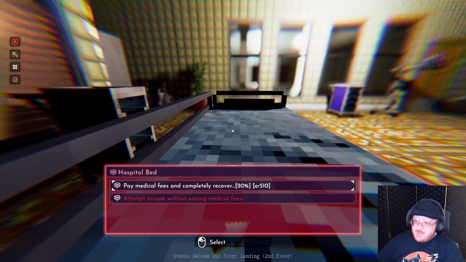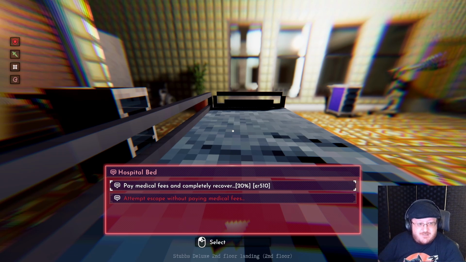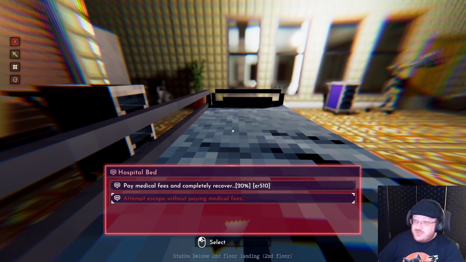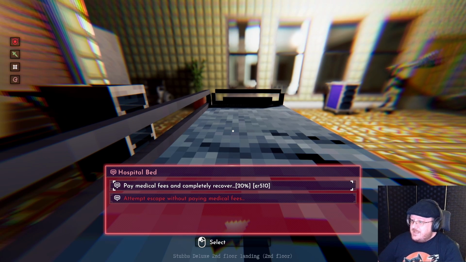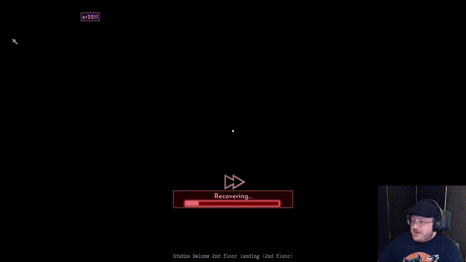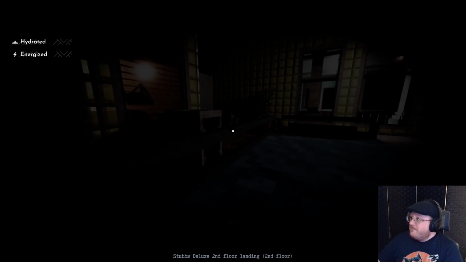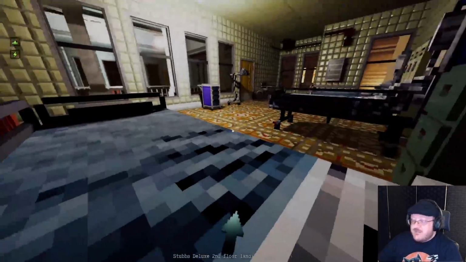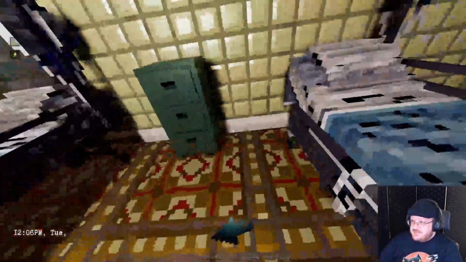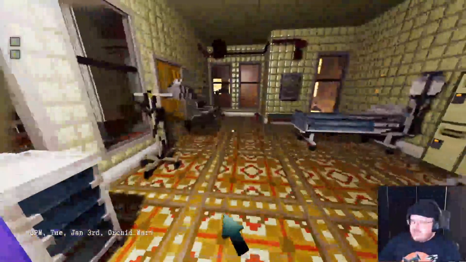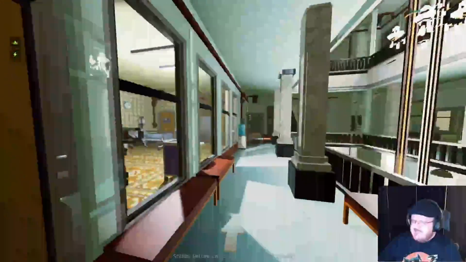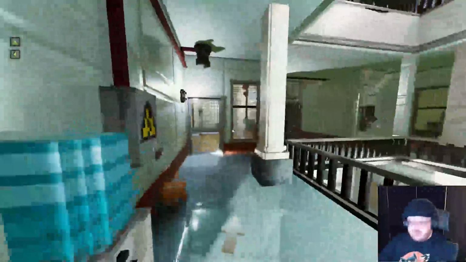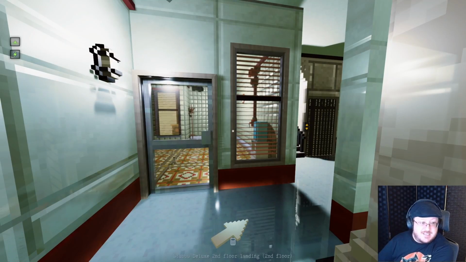So you can pay your medical fees, which is 20% of whatever cash you happen to have at the moment, or you can try to escape without paying the fees. Worst case scenario, you really just end up right back where you were before. But since I'm going to start over again, I'm not worried about losing the money. So you get sent to the medical ward where you have to recover. And since we paid and made our full recovery, we've actually got the well-rested buffs. Hopefully, that erased our wanted level with Stubbs, and we can now get to that flop house we found earlier. So I'm gonna pause the recording again and be right back in a second.